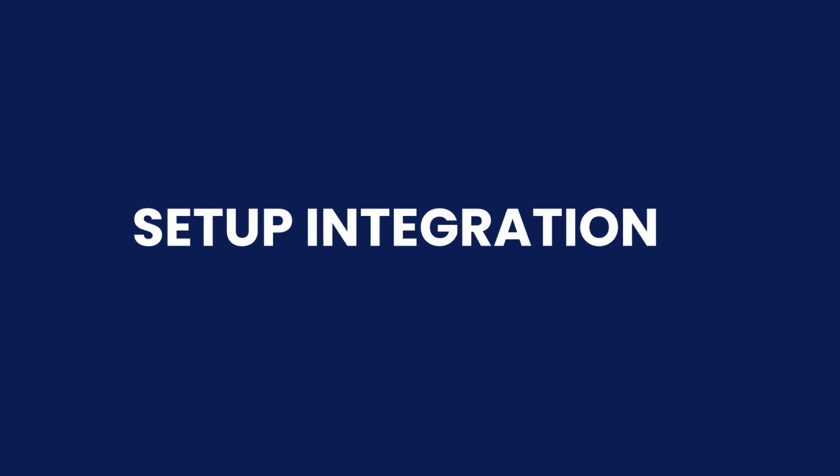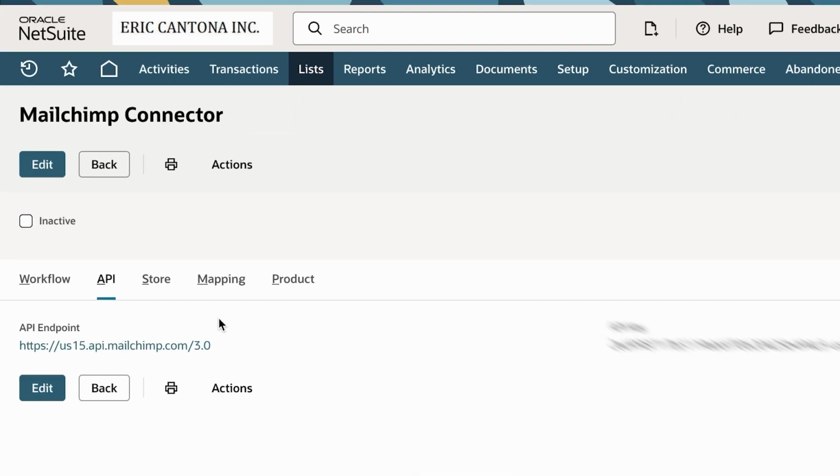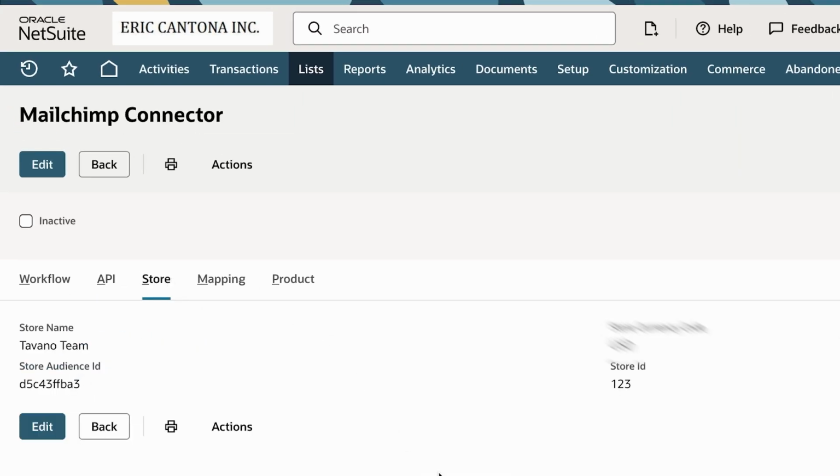Getting started is simple. We connect your Mailchimp store through a configuration record in NetSuite. Set up your store details and make sure everything is ready to sync.